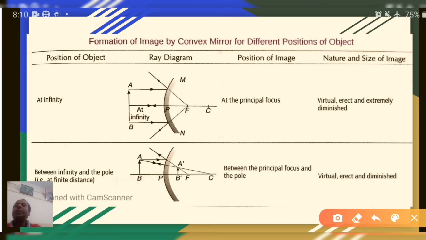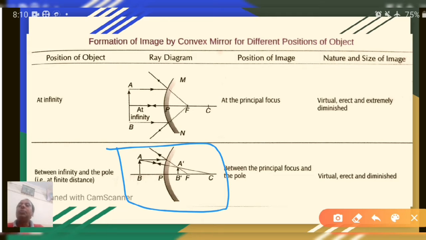Now see the second position. See this picture. This situation is included as the second position of the convex mirror. What is the position of the object? The object is between infinity and the pole. Infinity and pole means at any measurable distance in front of the convex mirror.